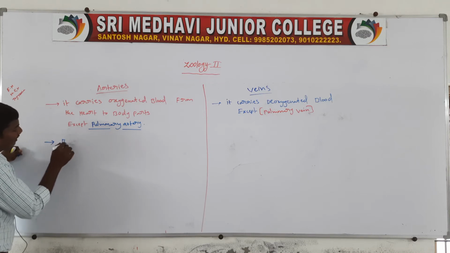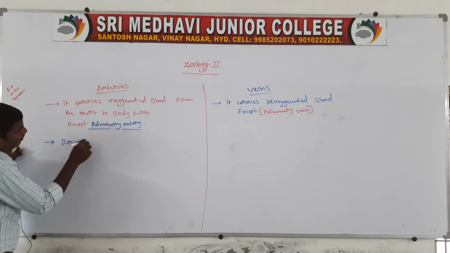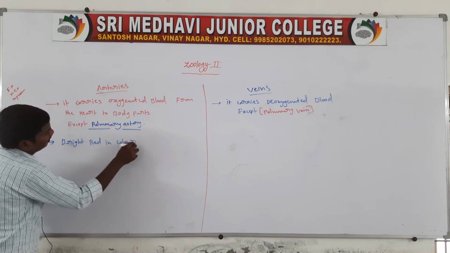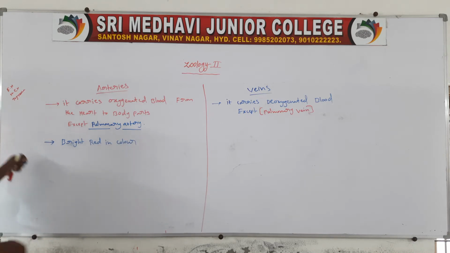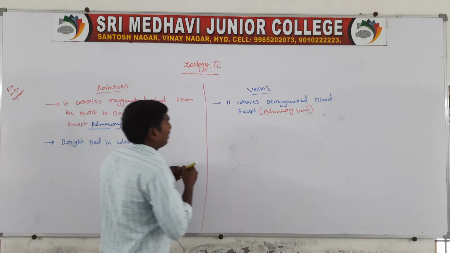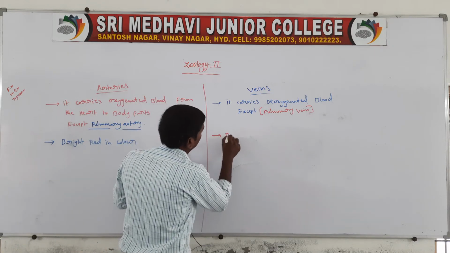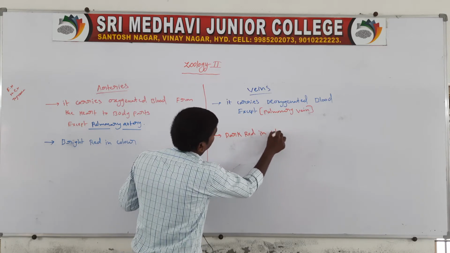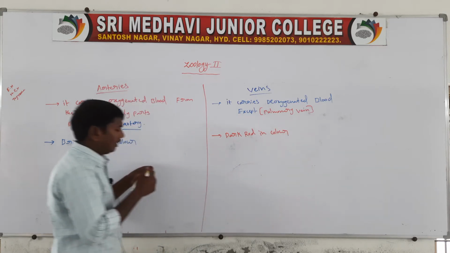The arteries are bright red in color. The veins are dark red in color.